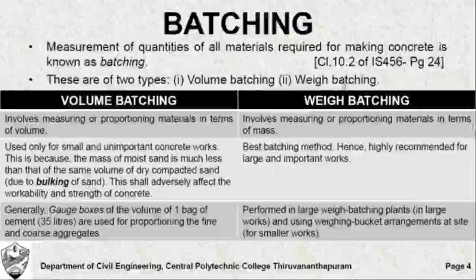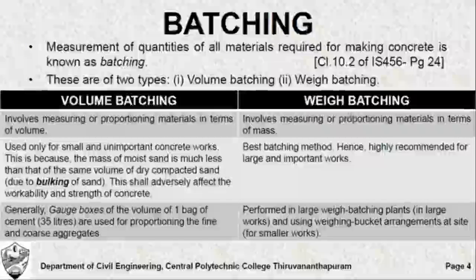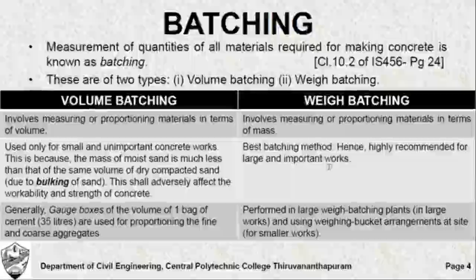Indian standard code recommends the use of weigh batching only. Weigh batching is the most accurate method, the best batching method, and is highly recommended for all large and important works. This is generally performed in large weigh batching plants and using weighing bucket arrangements at site.